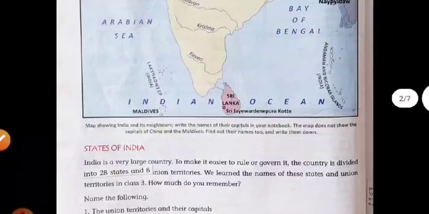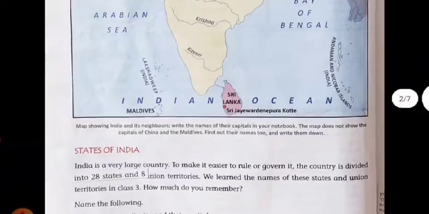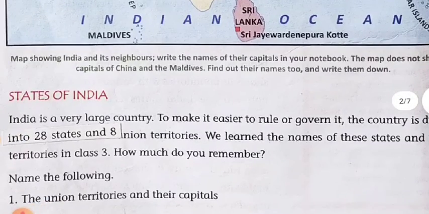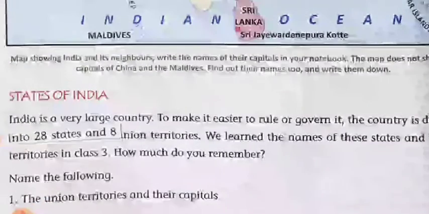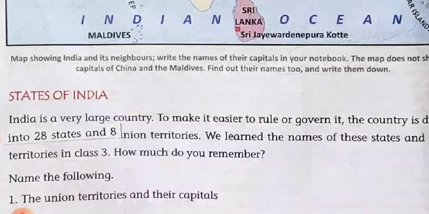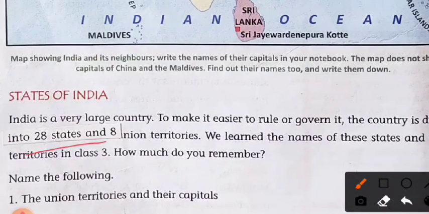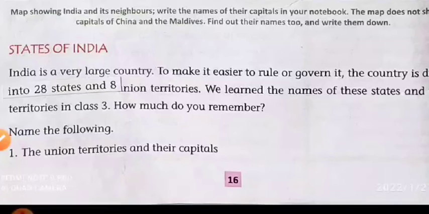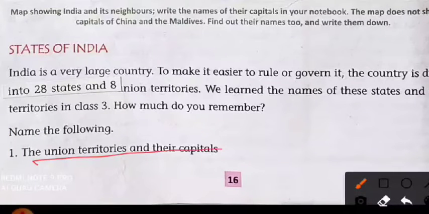Now, states of India. India is a very large country. To make it easier to rule or govern, it is divided into 28 states and 8 union territories. We learned the names of states and union territories in class 3. How much do you remember? In India, there are 28 states and 8 union territories. Here are some questions: name the union territories and their capitals.